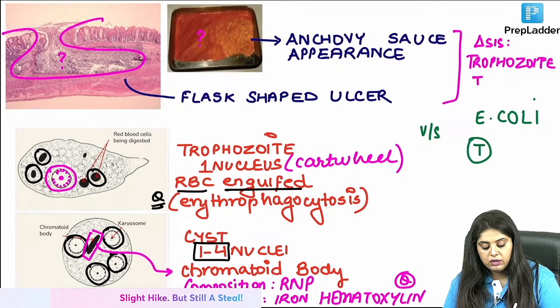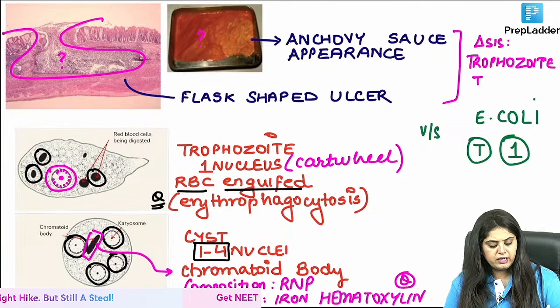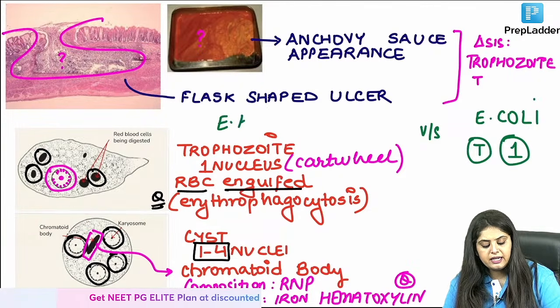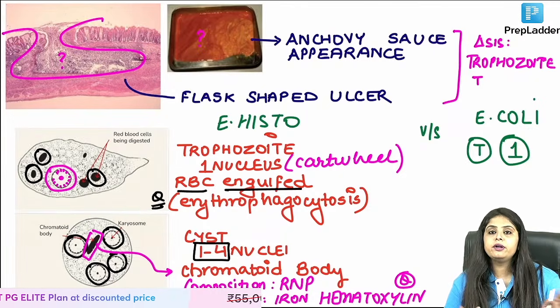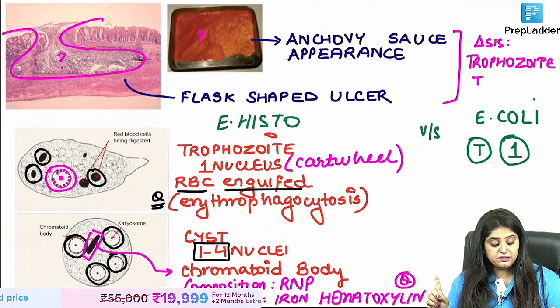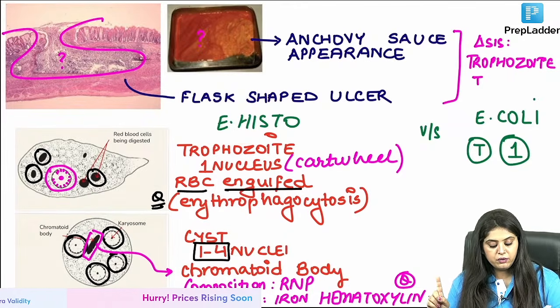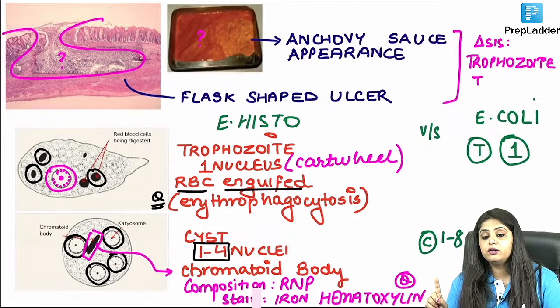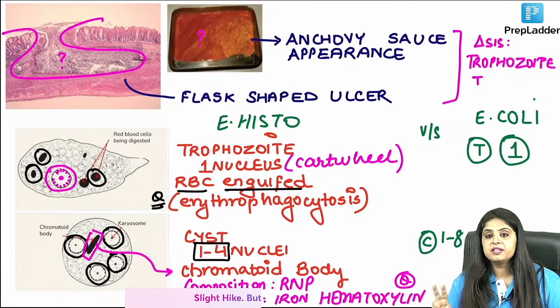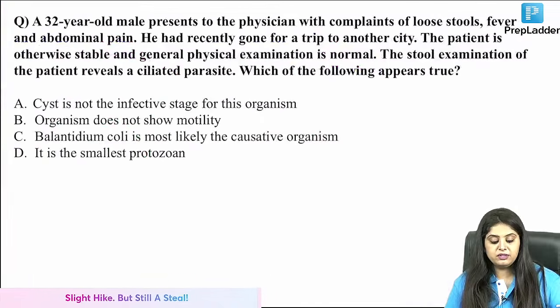I want you to compare this with Entamoeba coli, just the number of the nuclei. In Entamoeba coli, the trophozoite again has 1 nucleus. So for Entamoeba histolytica and Entamoeba coli, the trophozoite is going to be 1, 1. Simple, 1, 1 nucleus. The cyst is where it's different. In Entamoeba histolytica, it is 1 to 4. In Entamoeba coli, it is going to be 1 to 8 nuclei. Keep remembering the nuclei.